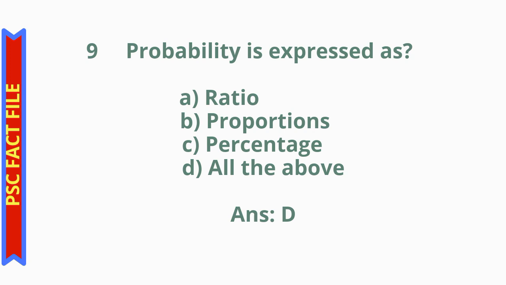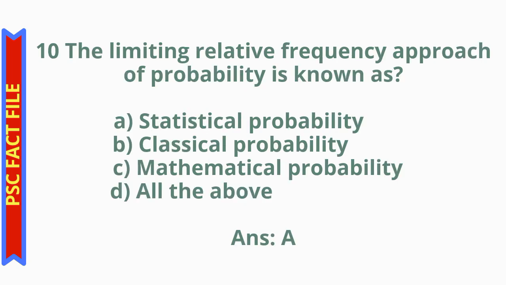Question number 9, probability is expressed as option A ratio, option B proportions, option C percentage, option D all the above. The correct answer is option D, all the above. Probability is expressed as ratio, proportions, percentages.